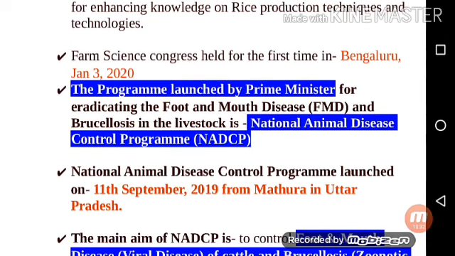Next point is the program launched by the Prime Minister for eradicating foot and mouth disease (FMD) and brucellosis in livestock, the National Animal Disease Control Program (NADCP).